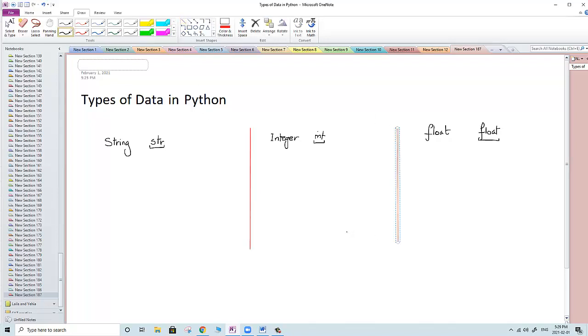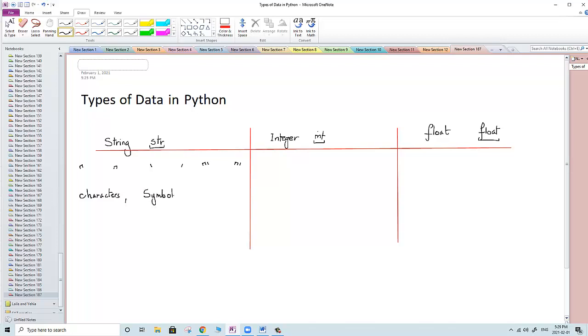What is the difference between the three? The difference is so simple. The string is anything I type between double quotation or single quote or the three quotes. Anything I type, it could be characters, it could be symbols, and it could be numbers.